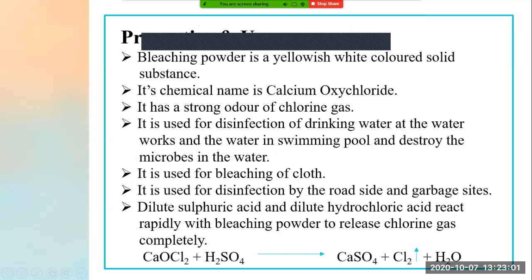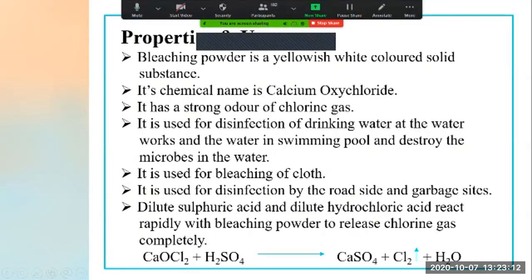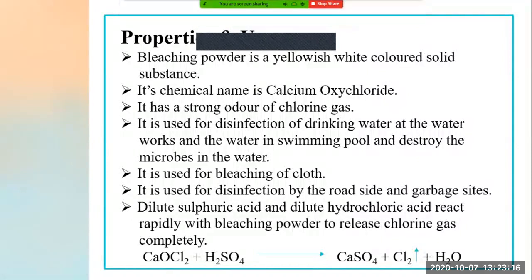Second, which I have told you already, its chemical name is what? Calcium oxychloride. Calcium oxychloride is the chemical name of bleaching powder. Next, it has a strong odor of chlorine. See, whenever we take bleaching powder, we get a strong odor, right? That strong odor is nothing but the odor of chlorine gas.